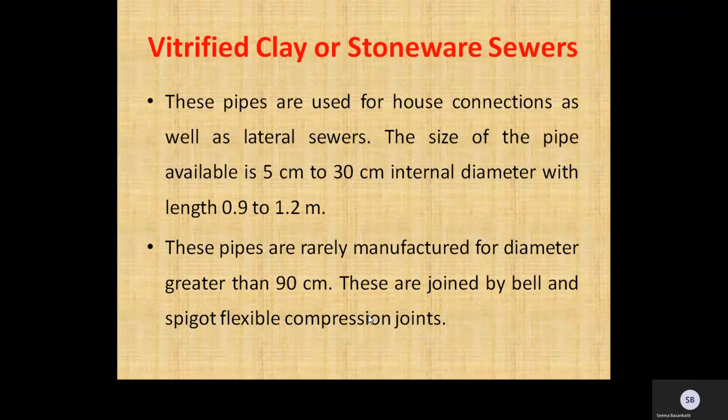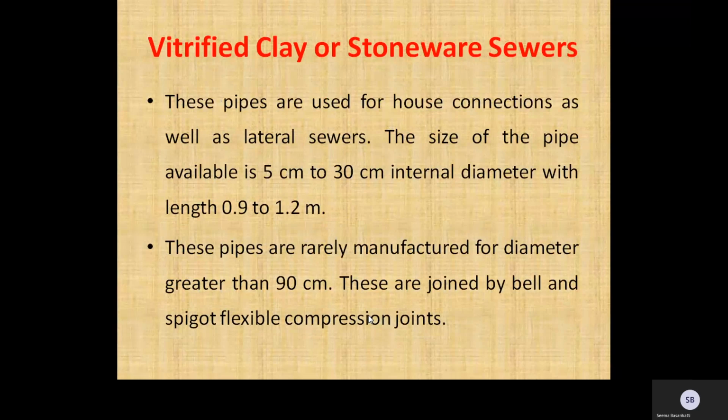The stoneware pipes are manufactured with their internal diameters varying from 80 mm to 1000 mm, but pipes of internal diameters greater than 830 mm are not generally used because of economic considerations. The lengths of stoneware pipes are 600 mm, 750 mm, and 900 mm respectively.